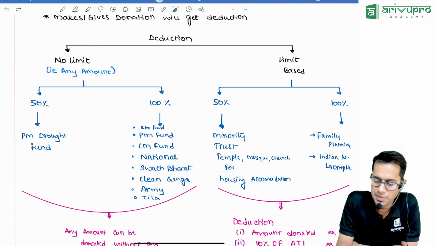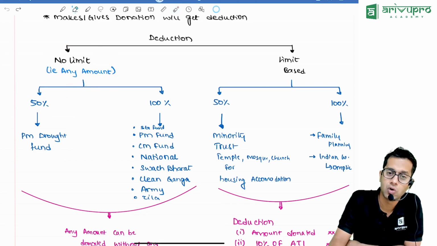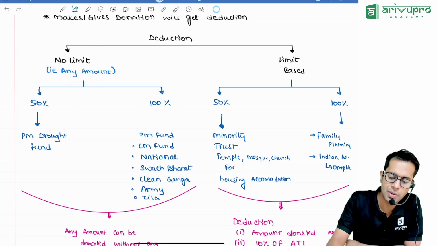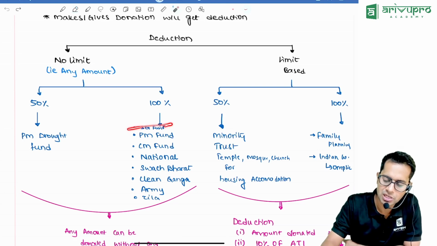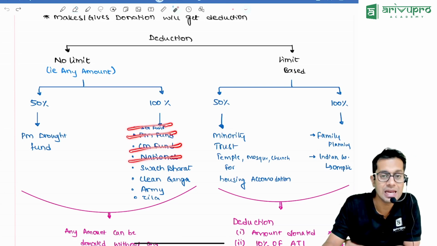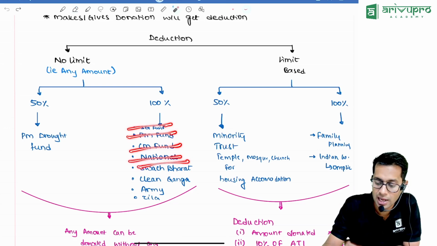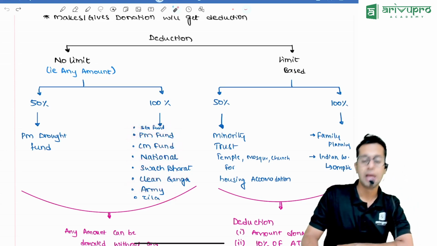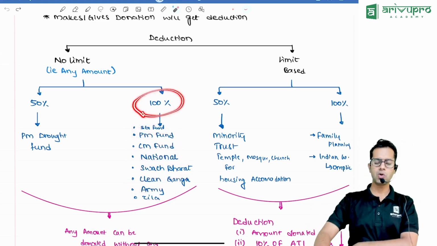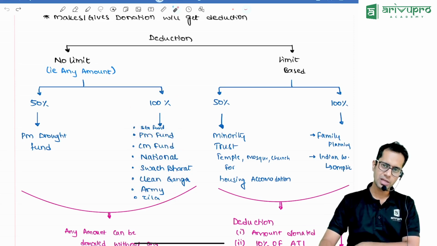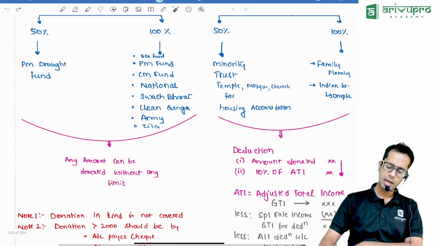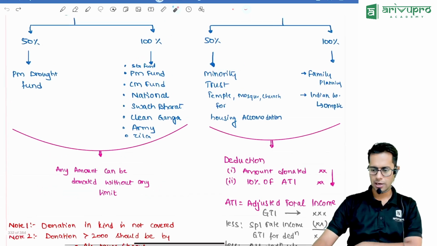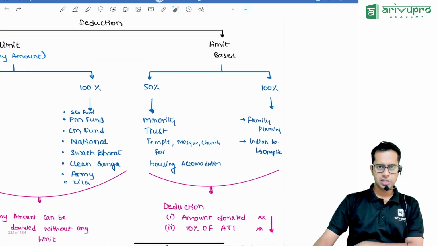Limit based 100% means if you are donating to any type of central government fund, any type of Prime Minister fund, Chief Minister fund, or any fund where the name National is there, Swachh Bharat Fund, Clean Ganga Fund, Army Fund, or Zilla Parishad Fund, in these cases, whatever amount you contribute, 100% can be allowed as deduction. Any amount can be donated without any limit, and that deduction will be allowed.